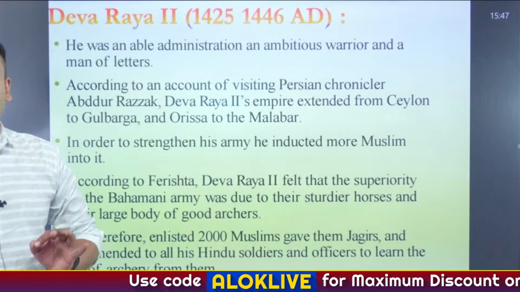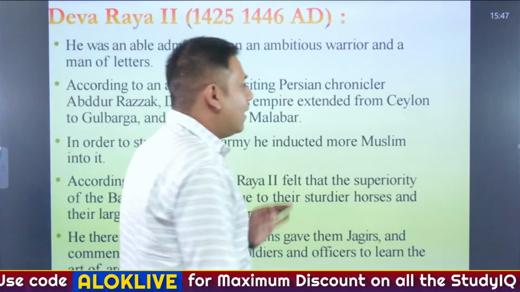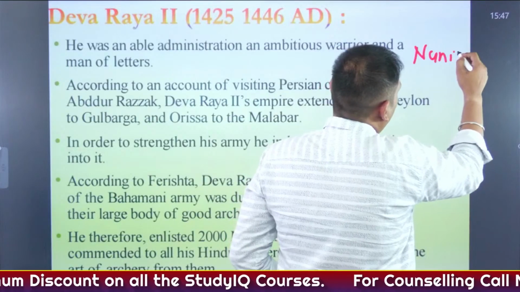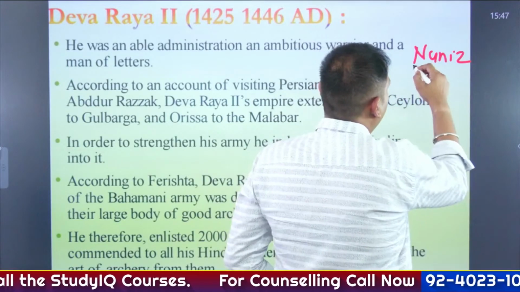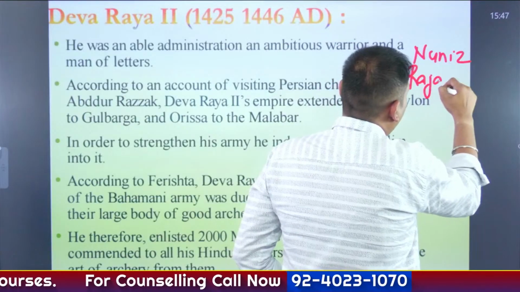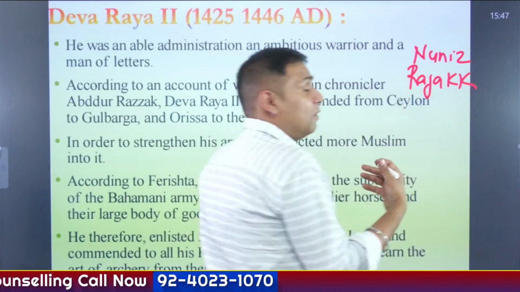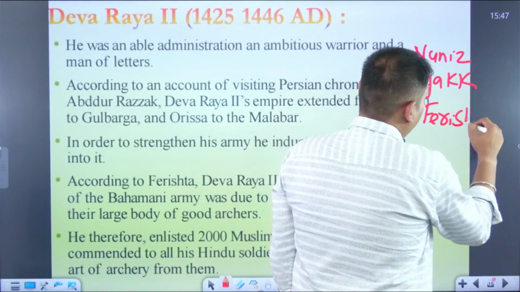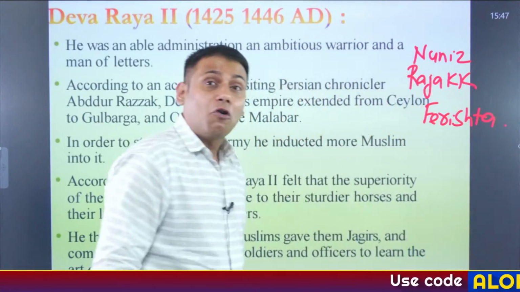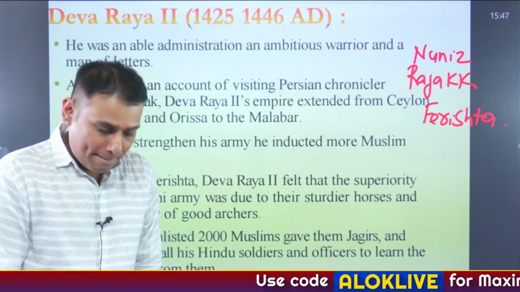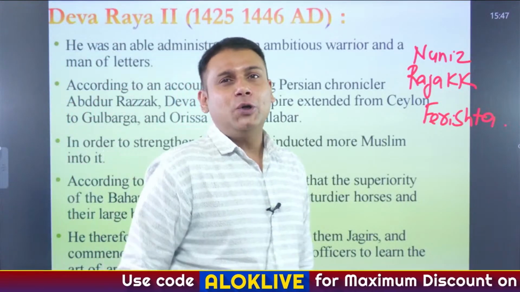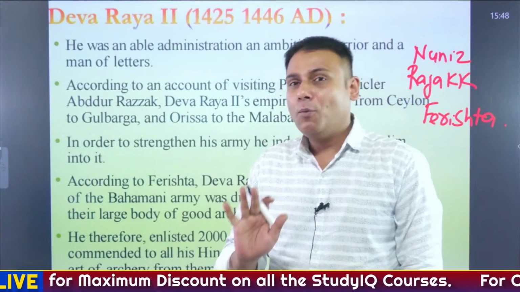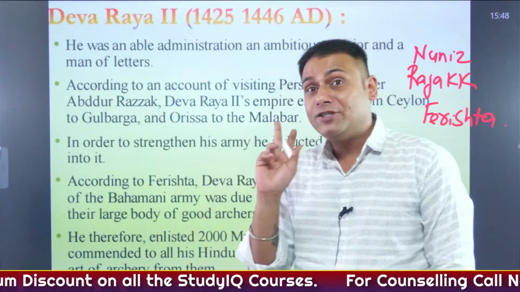Deva Raya II, you will find him in the writings of Nuniz. You will find him in the writings of Abdur Razzak, in the writings of Farishta, and in the writings of Robert Sewell. And why Deva Raya II is important, there's a reason behind that. I'll tell you two major reasons.